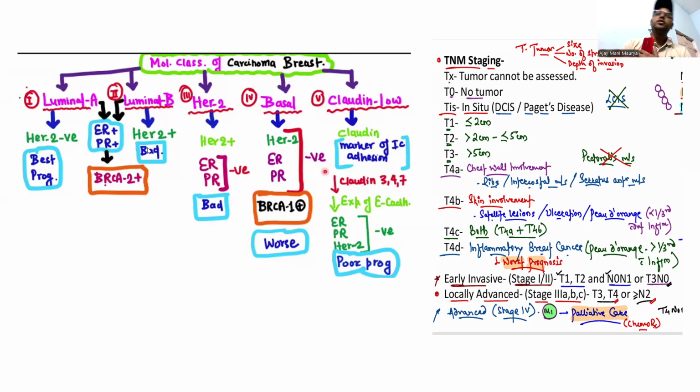BRCA2 is positive in A and B. The HER2 type is only HER2 positive with ER/PR negative, a bad prognosis. Basal means all three are negative, but BRCA1 is positive. It's the worst prognosis. Please remember this, guys.